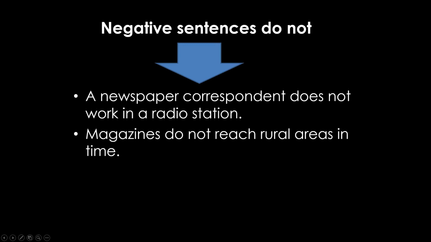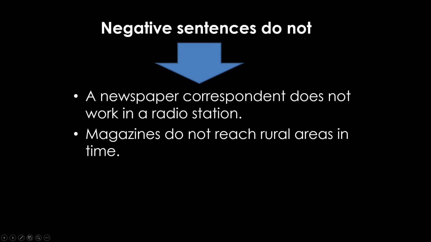We are using a helping verb, does. Why are we using does? Because we have a singular subject. So remember, if it is a singular subject, a cat, a dog, a monkey, a journalist, or a singular pronoun, he, she, it, the helping verb in the simple present tense is does. And we use the main verb in the base form. For example, a newspaper correspondent does not work in a radio station. Helping verb does, adverb of negation not, and the main verb work.